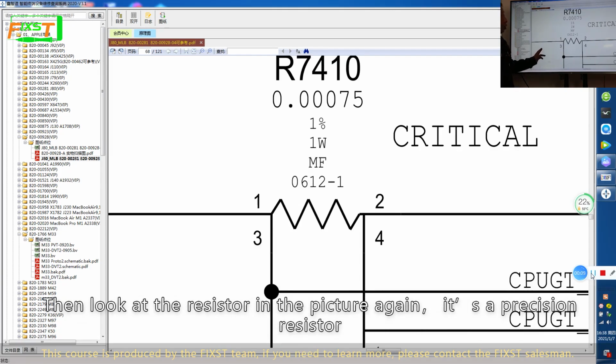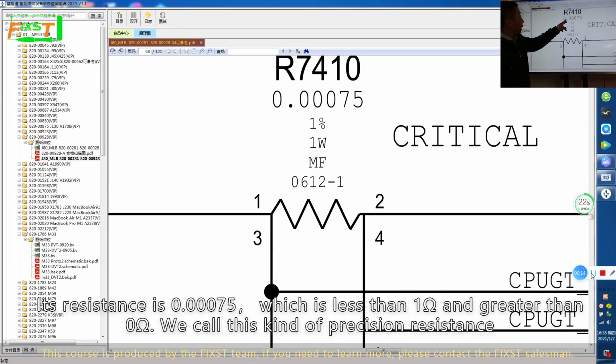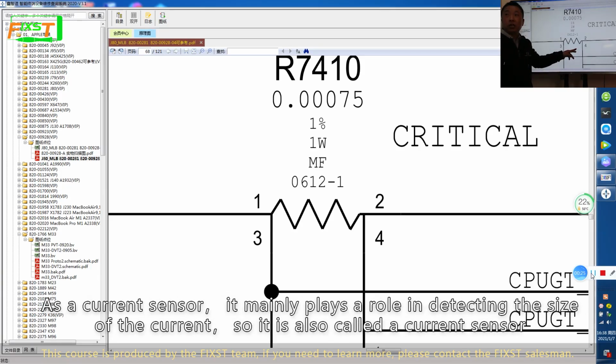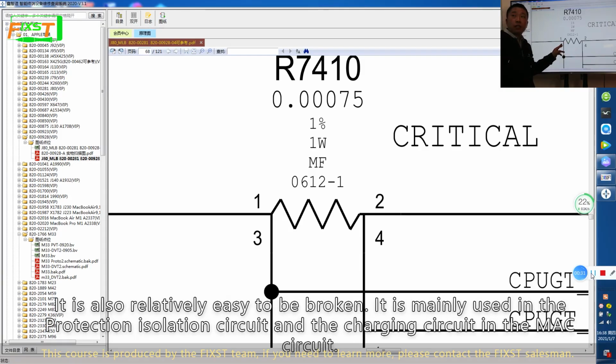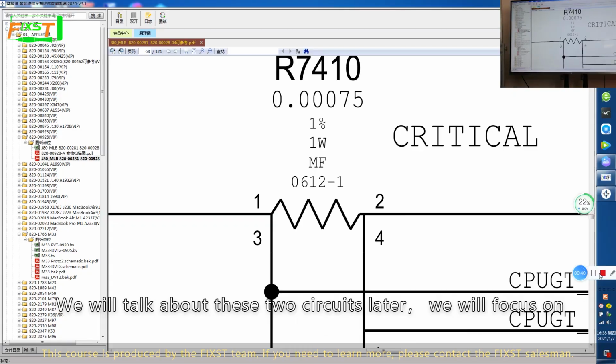Then look at the resistor in the picture again. It's a precision resistor. Its resistance is 0.0075, which is less than 1 ohm and greater than 0 ohm. We call this kind of precision resistance. As a current sensor, it mainly plays a role in detecting the size of current, so it is also called a current sensor. It is also relatively easy to be broken. It is mainly used in the protection isolation circuit and the charging circuit in the MAC circuit. We will talk about these two circuits later.